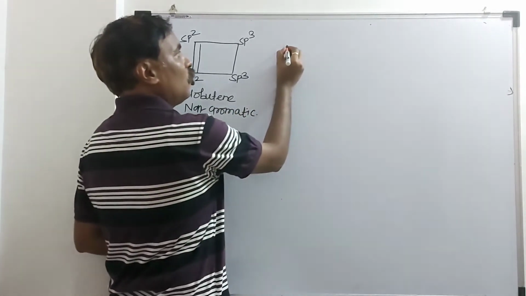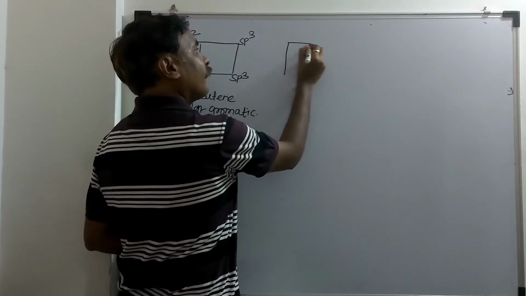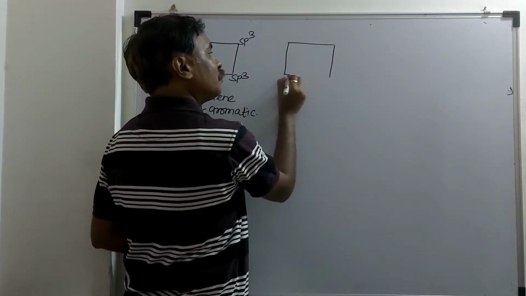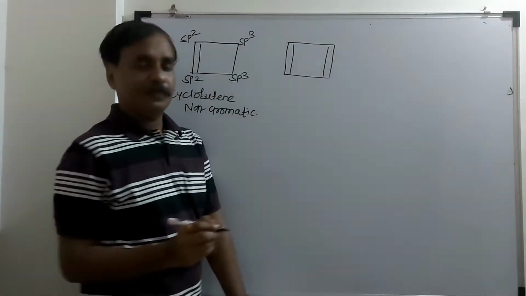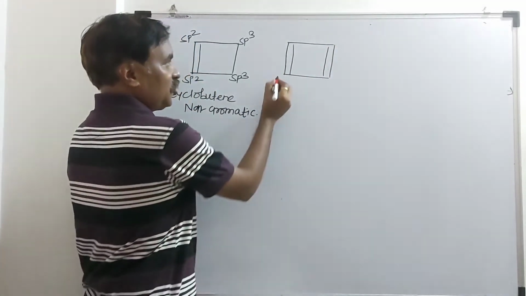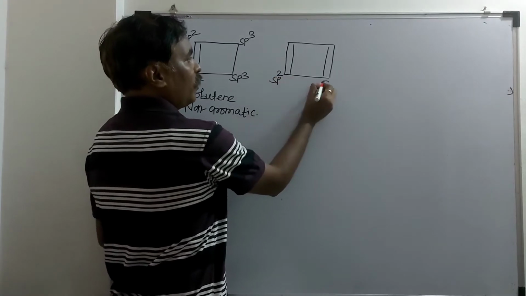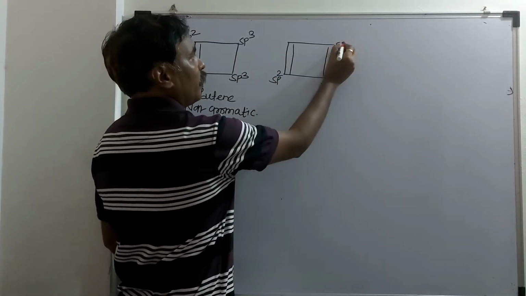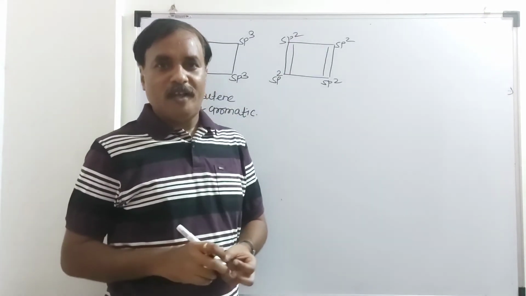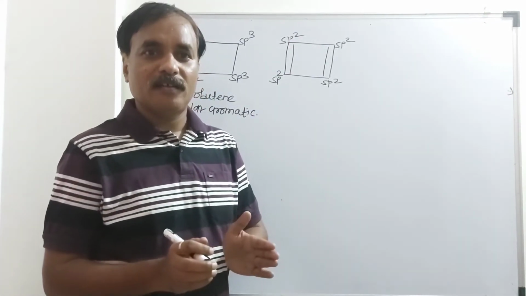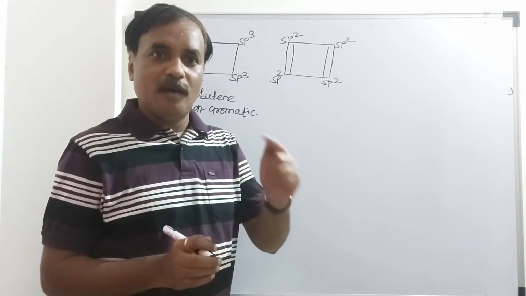I will take cyclobutadiene. The hybridization of each carbon is sp2, olefinic carbon atoms: sp2, sp2, sp2, sp2. And all p atomic orbitals are present in the same plane. And there could be complete resonance.